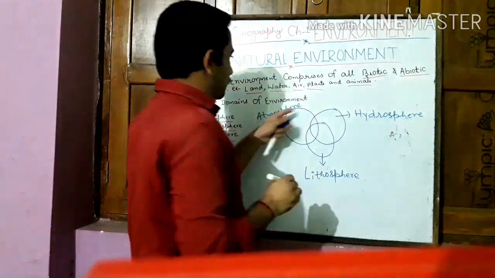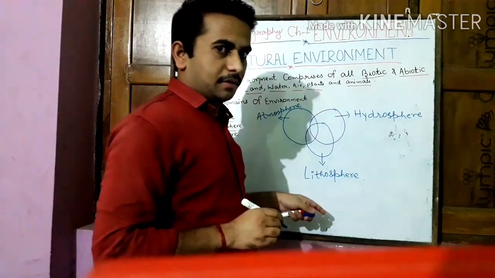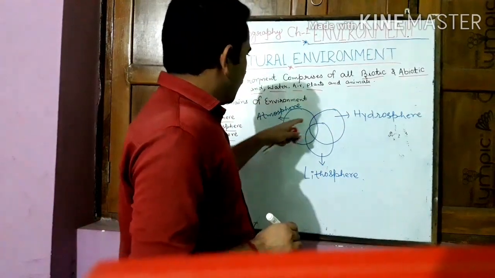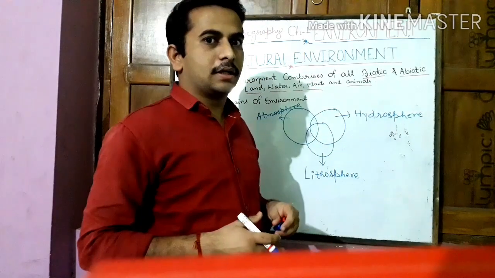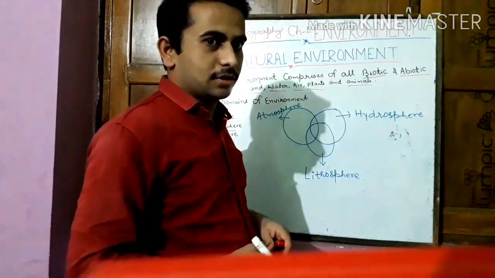These are the three domains of the environment, and where these three domains interact with each other creates other regions.